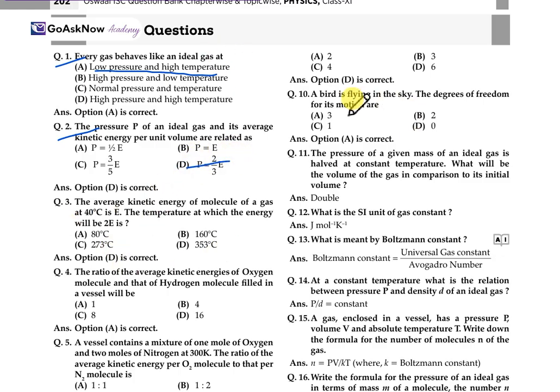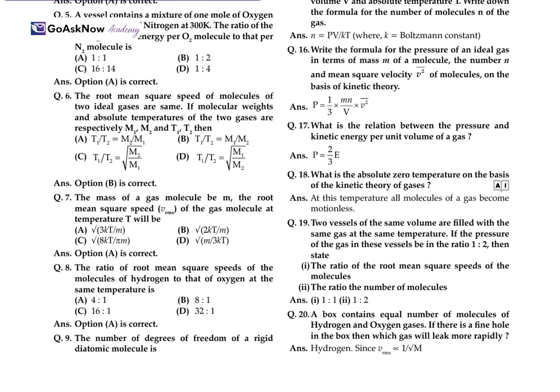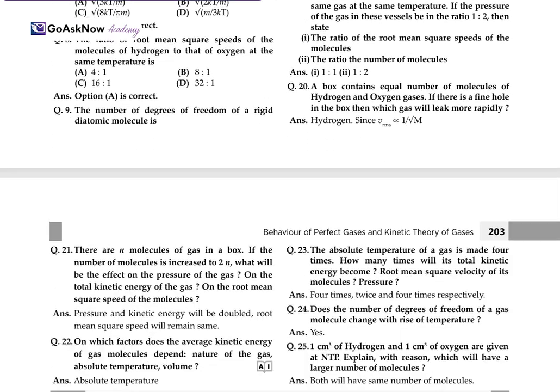Now a bird is flying in the sky. The degree of freedom in the motion is 3 only. It will depend on whether it's linear, translational, or rotational, and on the basis of that you can conclude the degrees of freedom. What is meant by the Boltzmann constant? Boltzmann constant is equal to the universal gas constant upon Avogadro number. These are some 1 mark questions.